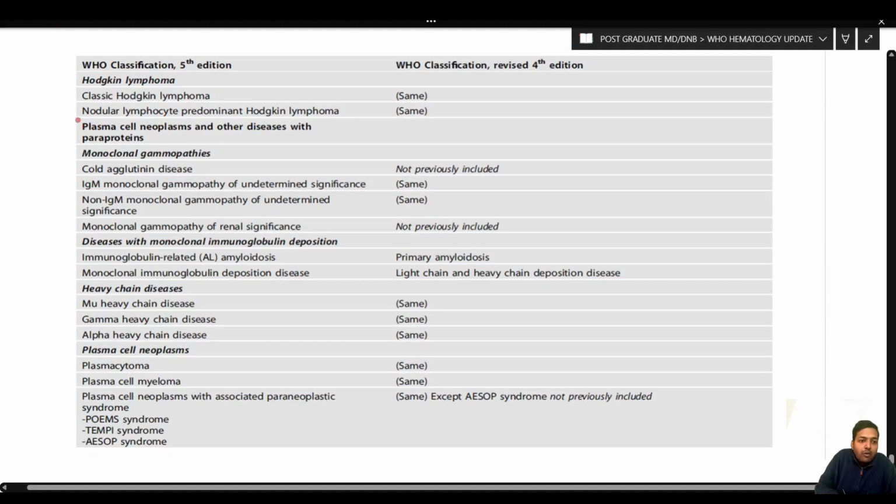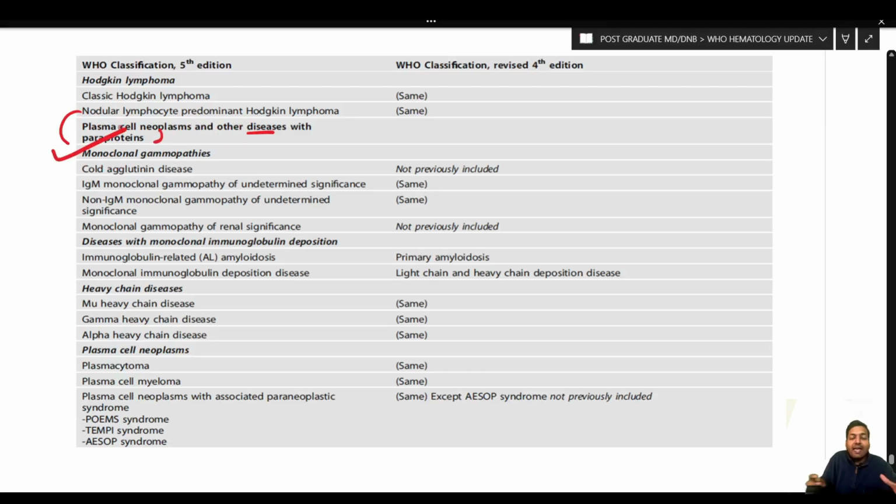In the latest 5th edition, if you look at the plasma cell neoplasms and other diseases with paraproteins, monoclonal gammopathies has been introduced as an umbrella term. It is a new term, and they have introduced certain new entities. So what are these new entities? First of all, this monoclonal gammopathy wasn't there before. It is now being introduced. Previously in the plasma cell neoplasm, only non-IgM MGUS was there, and IgM MGUS was outside the umbrella of plasma cell neoplasm. It was under a B cell neoplasm. Now both the monoclonal gammopathies, whether IgM or non-IgM, are included under the same new heading of monoclonal gammopathy.